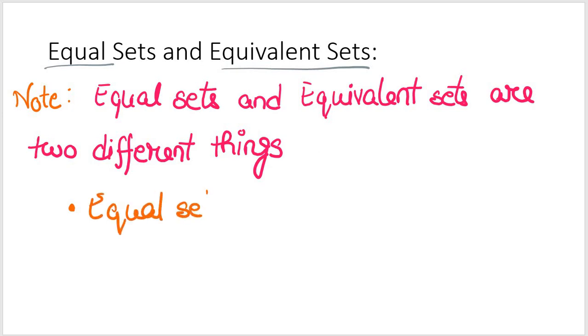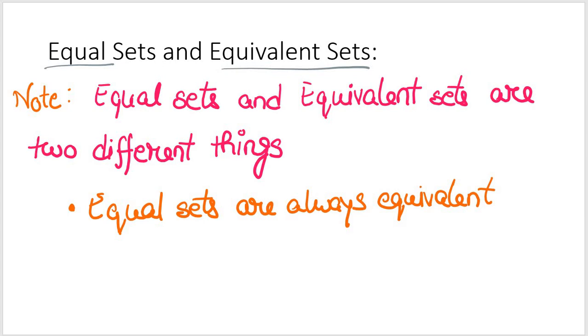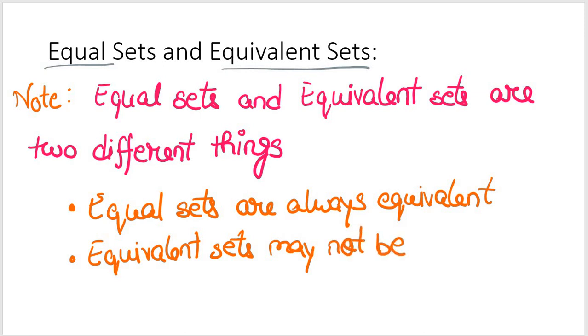Equal sets are always equivalent, but equivalent sets may not be equal sets, right? That means it may or may not be. The reason being, let me try to explain with an example.